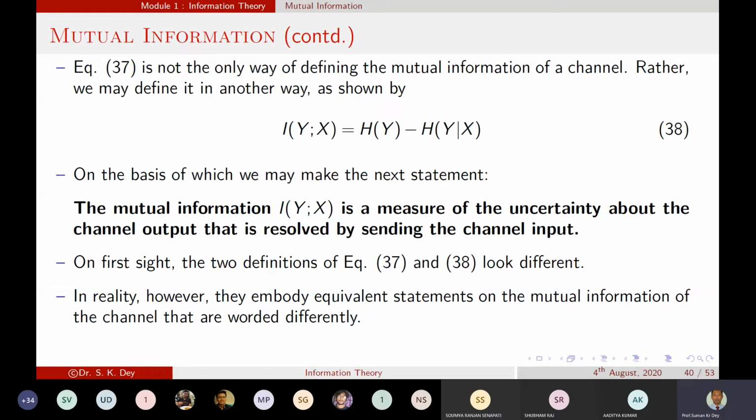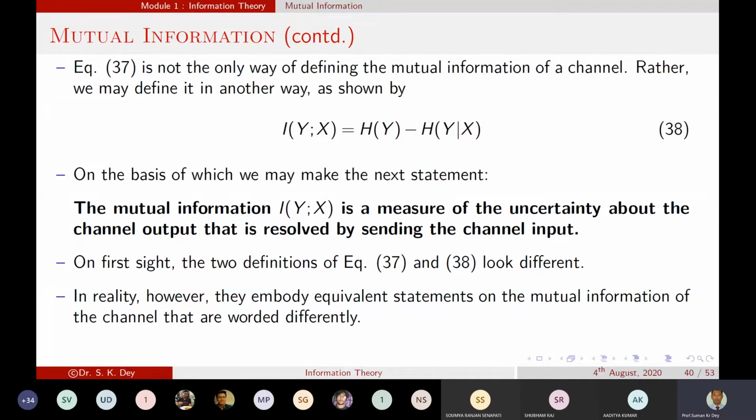Is that clear? So if we want to give the statement about the mutual information, there are two ways. One is when we know the output and we are getting the input X. The second one is when we know the input X and we are getting the output Y.